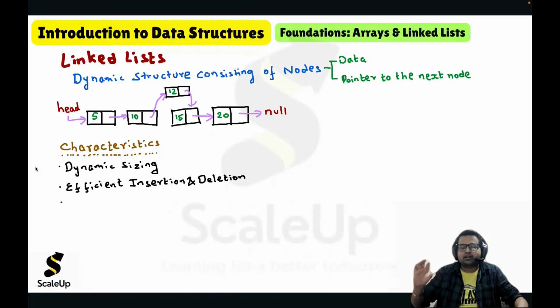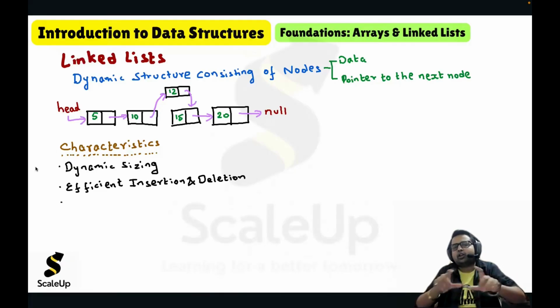But deletion is efficient as compared to array, because in array we saw that we have to make space. Once we remove the element, we have to fill that space, and because of that we have to shift the elements. But in linked list, no need to do all that. You just have to reach the node, delete it, and alter the links.